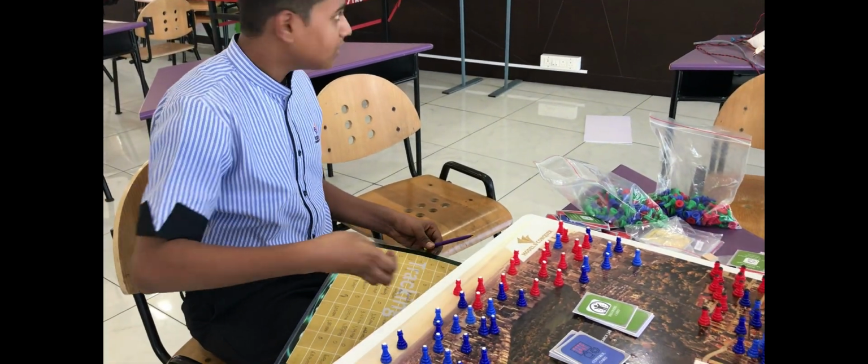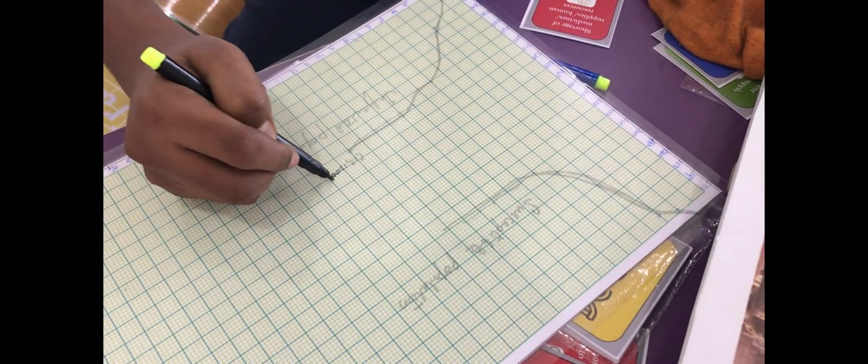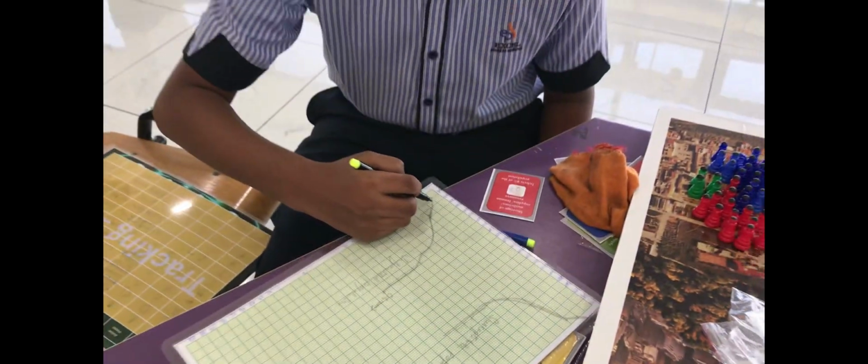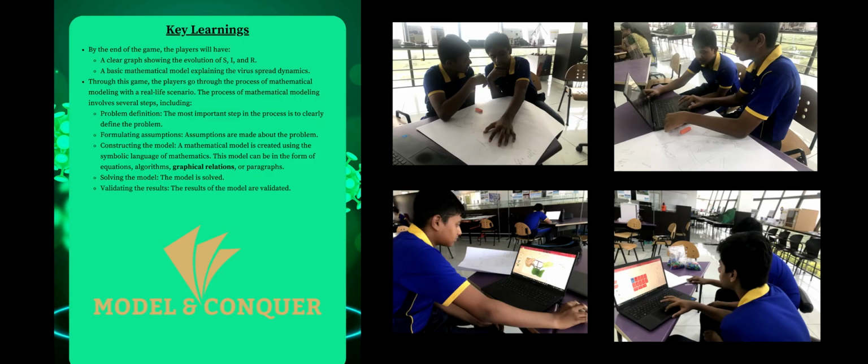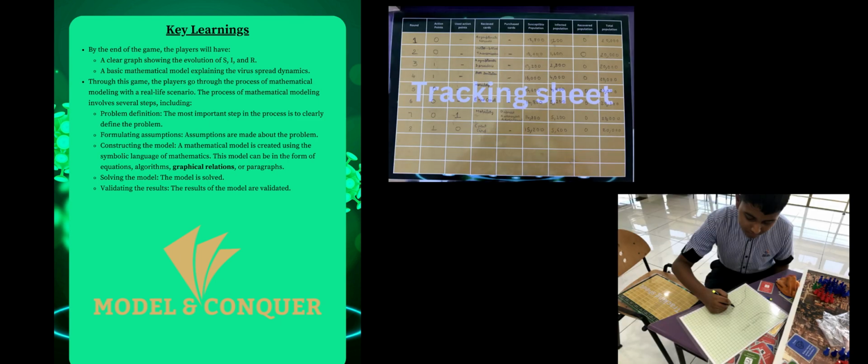After the gameplay, each player needs to plot the graph of susceptible, infected, and recovered population and identify the trends to make predictions for the future. Through this game, the players go through the process of mathematical modeling and use math concepts and tools to analyze data and interpretations to make predictions.